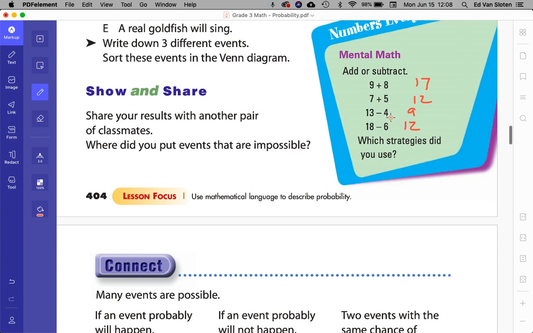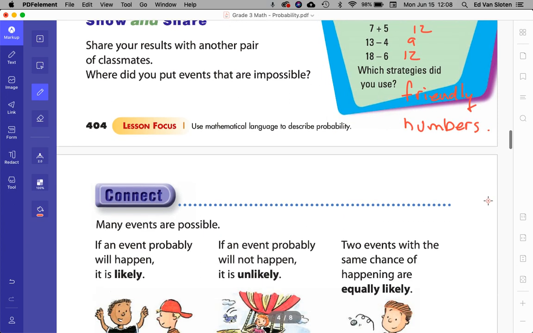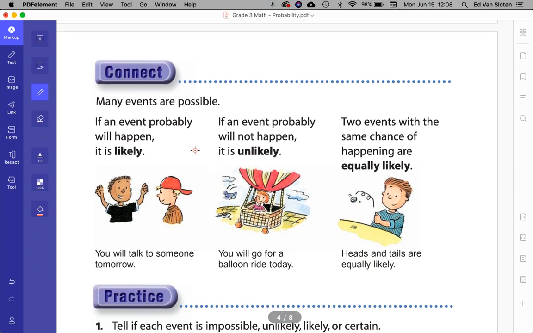13, I think about, I just go back 3, and then I go back 1 more, 9. 18 minus 6, I just do 8 minus 6, which is 2, and I put a 1 in. So I used, they're called friendly numbers. But you can call it whatever you like. You will talk to someone tomorrow, likely.